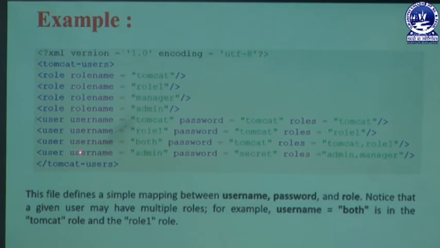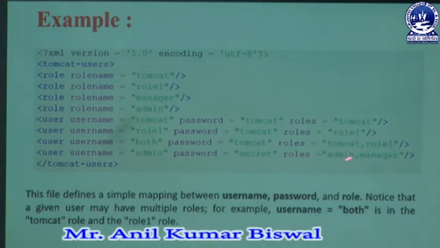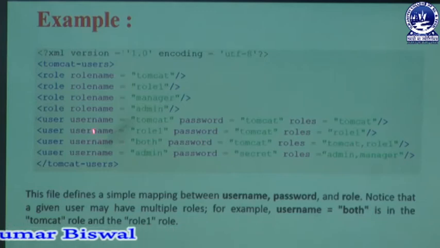Next we are learning the use of the user tag, and we have another attribute like username. In that username we are adding a name like admin, and that admin must be linked with a password. That password must be configured or changed by a user, like secret. That secret password must be set by a specific type of administrator or user, and that user must have a role, with role access like admin or manager. In this way we are mentioning our user as well as role.